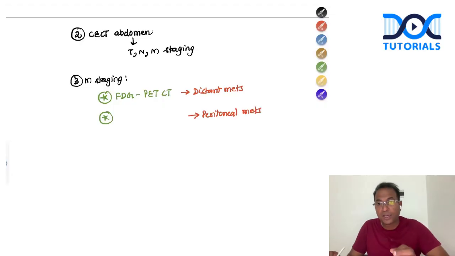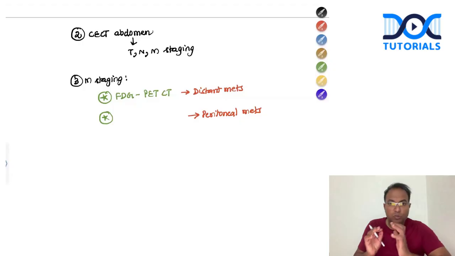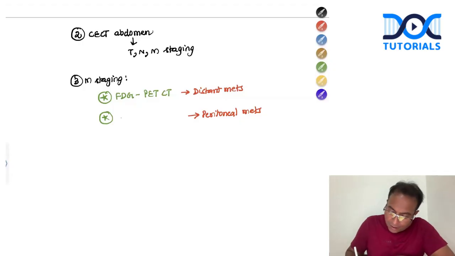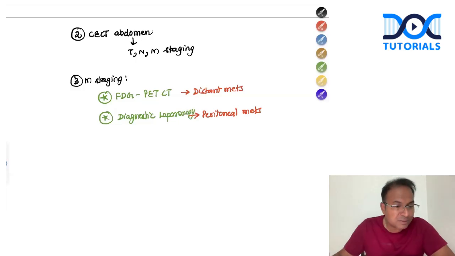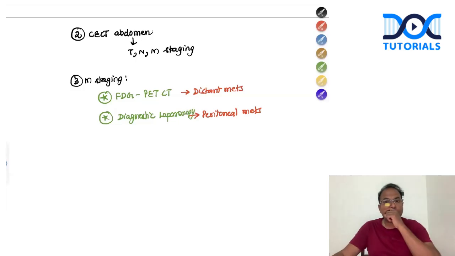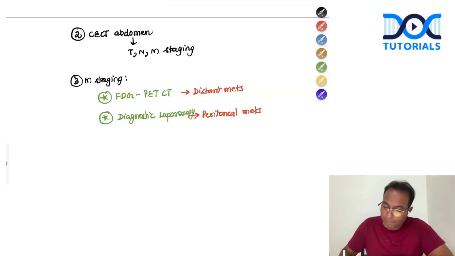Which investigation is best to diagnose peritoneal mets? Diagnostic laparoscopy. Very good. Diagnostic laparoscopy is the best to diagnose peritoneal mets.